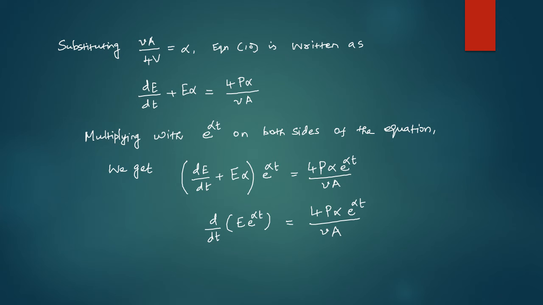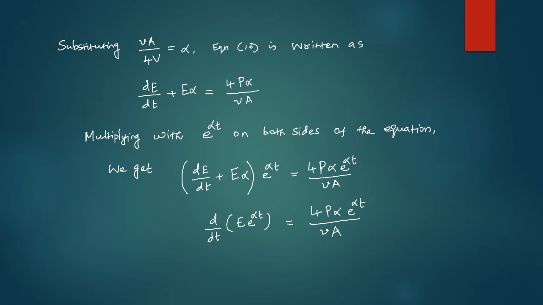Substituting Va by 4V is equal to alpha, equation 10 is written as dE by dt plus E alpha is equal to 4P alpha divided by small v into capital A. Here 1 by capital V is equal to 4 alpha divided by small v into capital A.